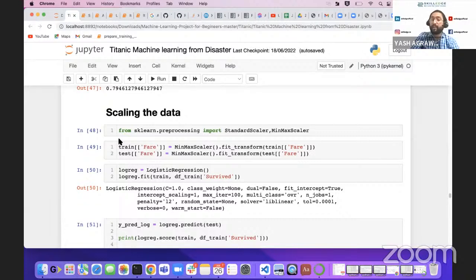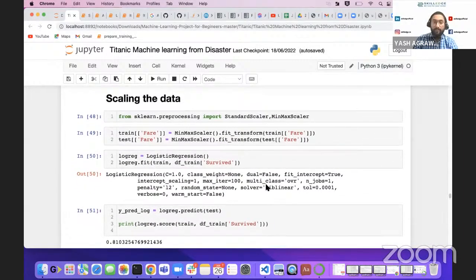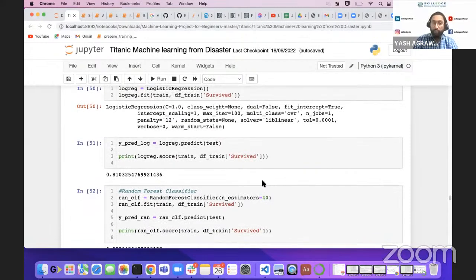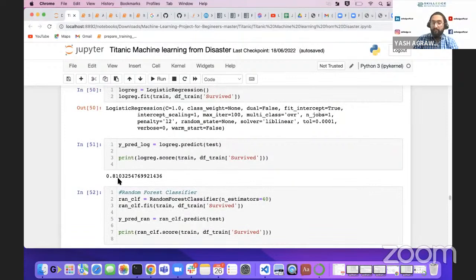In that case, we need something that distributes your values uniformly. So for this, we have transformed the fare value with a standard scaler and a min max scaler. Did it improve our scores? Let's see. Yes, now our score is 81%.